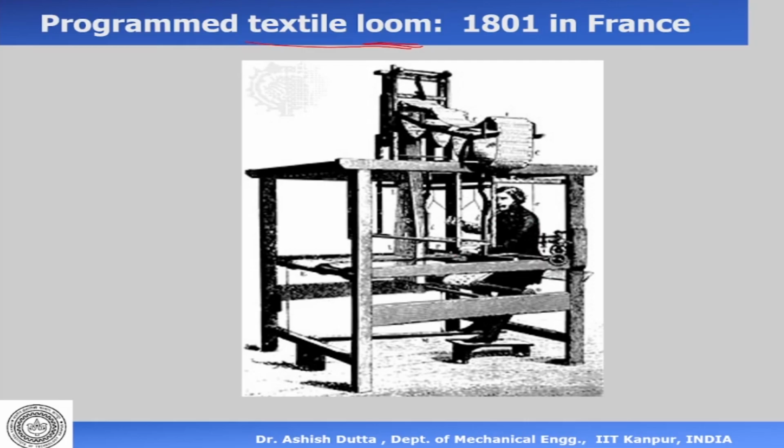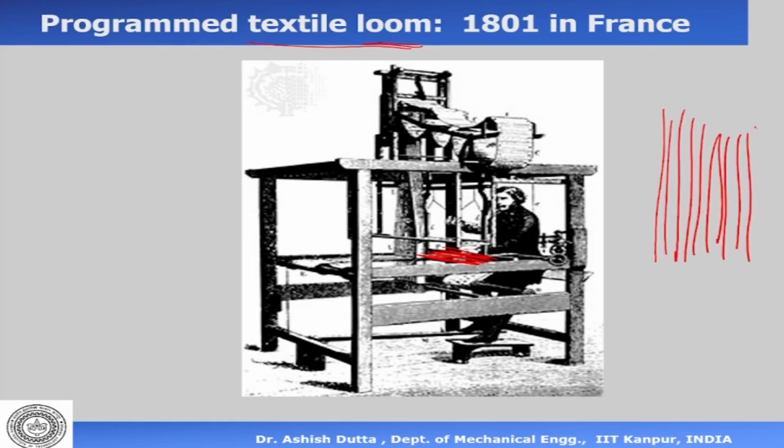So when they make these textiles or cloth, there are these layers of thread which are there. And if you want to make a pattern in that, suppose this is a white base thread. If you want to make patterns on this white thread, what the weaver who is sitting here would do is take a colored thread and then pass it in different directions.